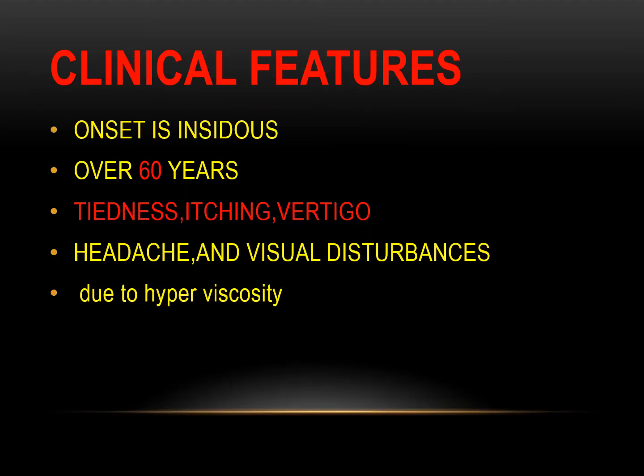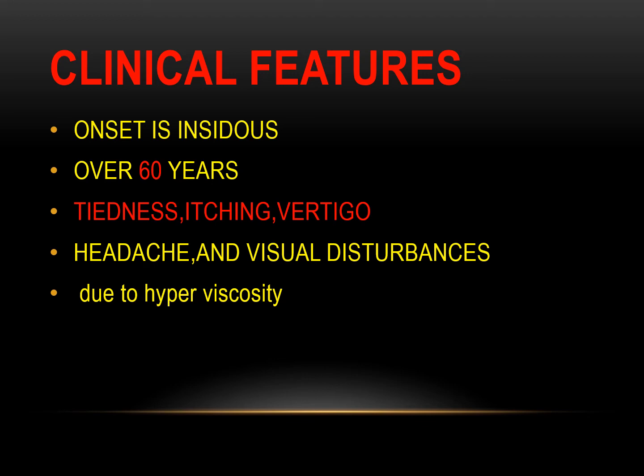Talking about the clinical features of patients with polycythemia rubra vera, the onset is usually insidious. So it's not an acute presentation, and the patient age is usually above 60 years. Classically, if a patient above 60 years presents to you with tiredness, itching and vertigo, you can consider this patient may be a case of polycythemia rubra vera. Especially on examination, if a patient has itching, vertigo and hepatosplenomegaly, always consider it may be polycythemia rubra vera and advise the patient to have a CBC test.